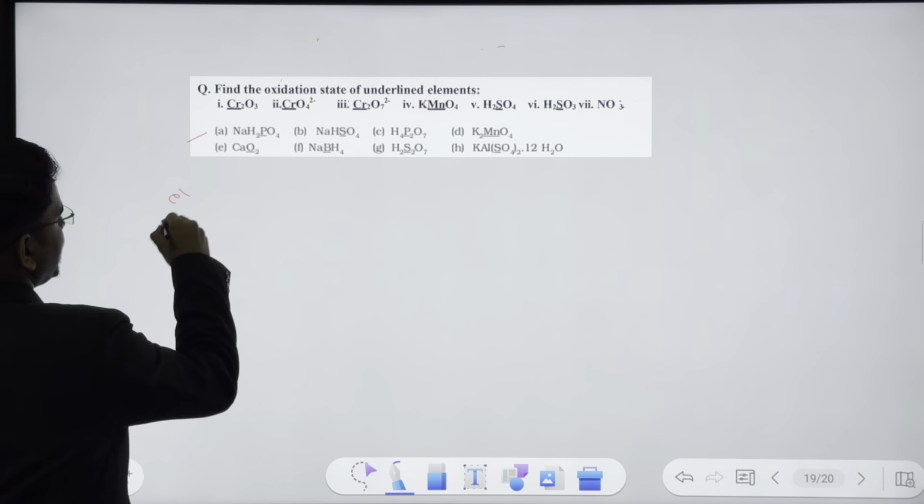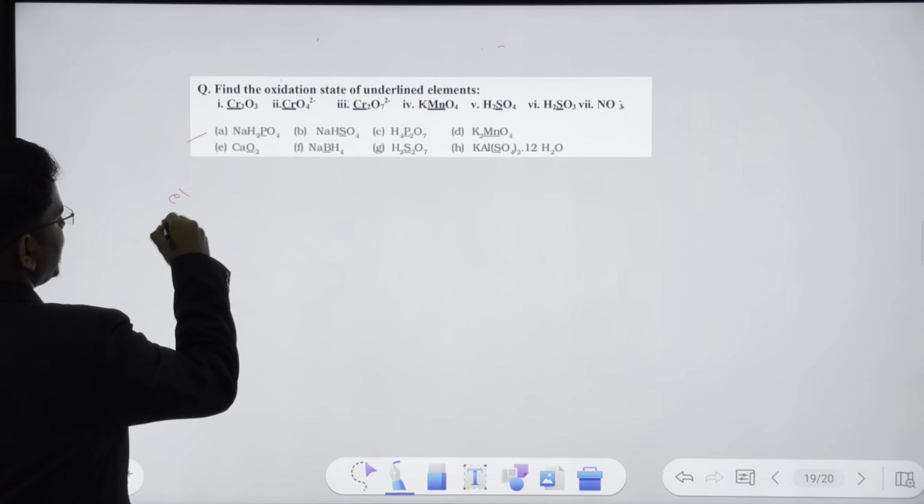Here we have a +3 charge. What is the meaning of that? What is the oxidation state? For a compound or an element, the sum of oxidation states of all the elements present is equal to the overall charge on it.